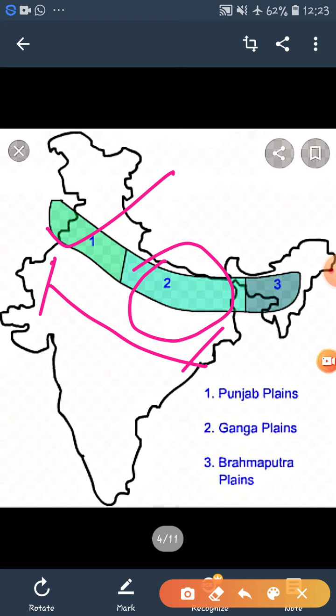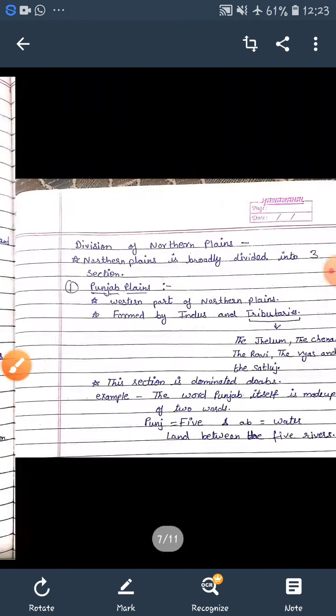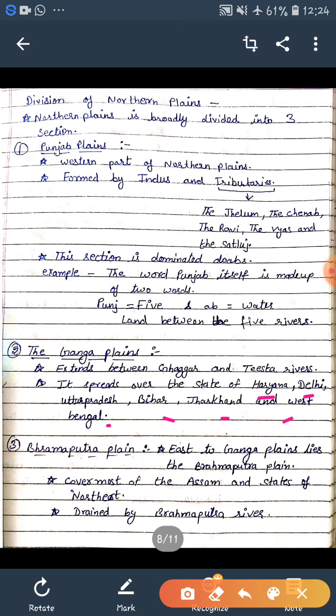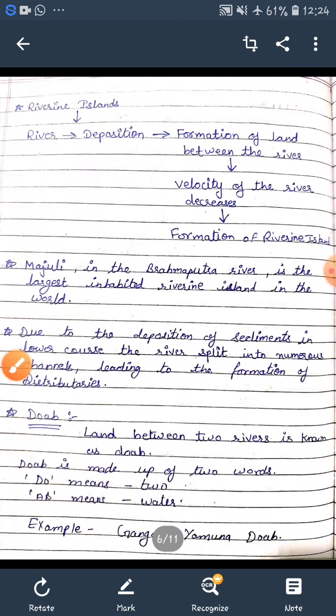It spreads over the states of Haryana, Delhi, Uttar Pradesh, Bihar, Jharkhand, and West Bengal. Now the last one is the Brahmaputra plains.